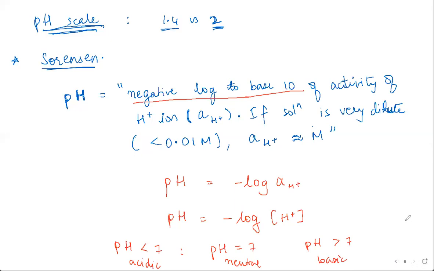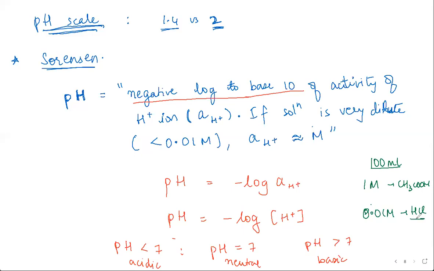The reason you need this quantitative analysis is because you may have situations where, let's say, you have 100 ml solutions, one of 1 molar acetic acid and another of 0.01 molar HCl.